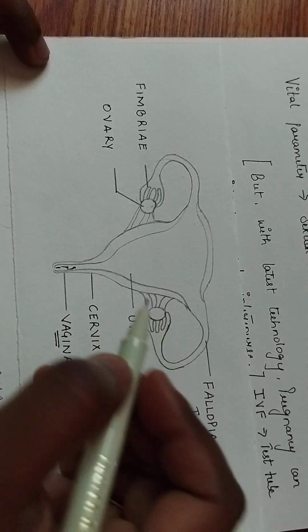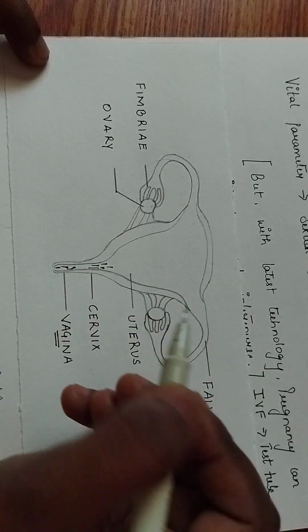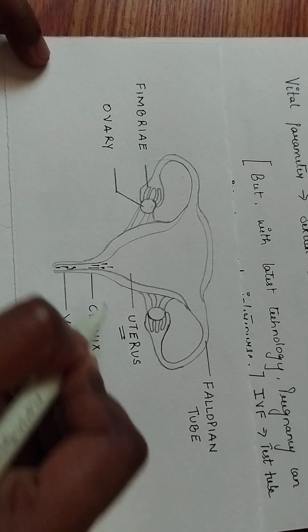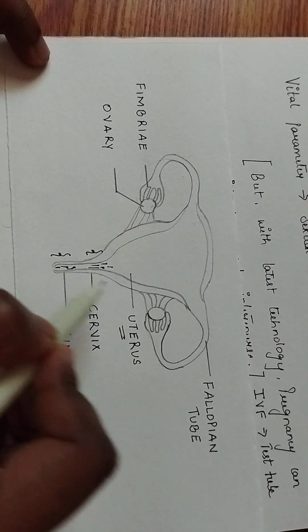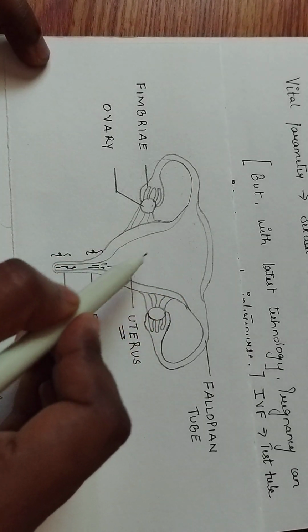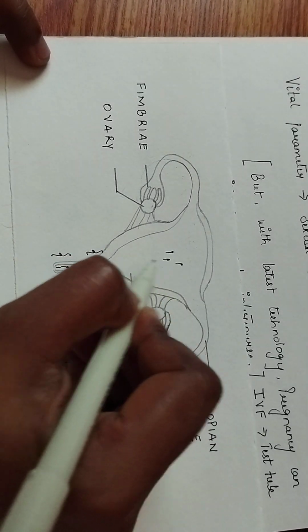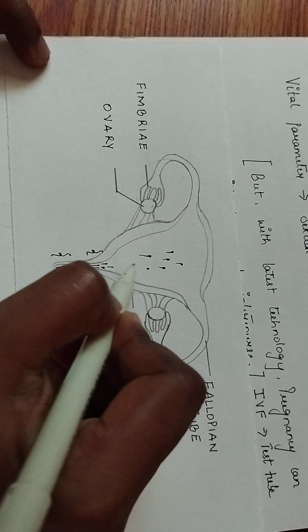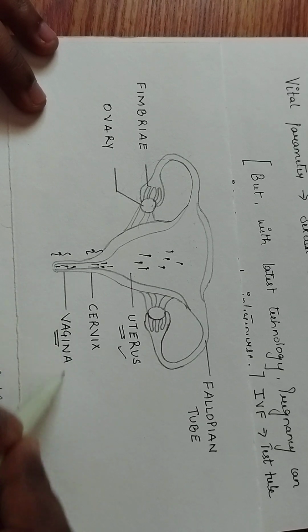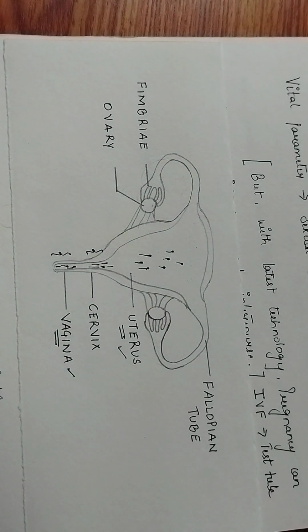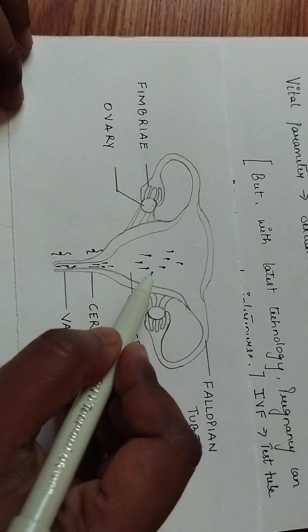Now they will travel up through the cervix. Then they will enter the uterus. This portion is the cervix, this portion is the vagina, and this entire portion in the middle is your uterus. So once after sexual intercourse the sperms are deposited inside the vagina, and now they start traveling. They travel from the vagina through the cervix and then into the uterus.